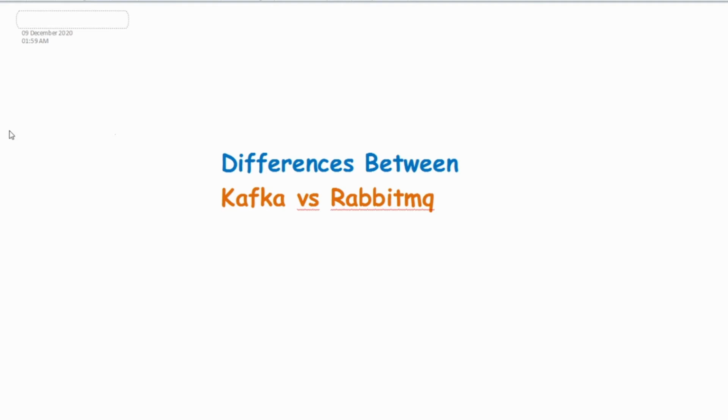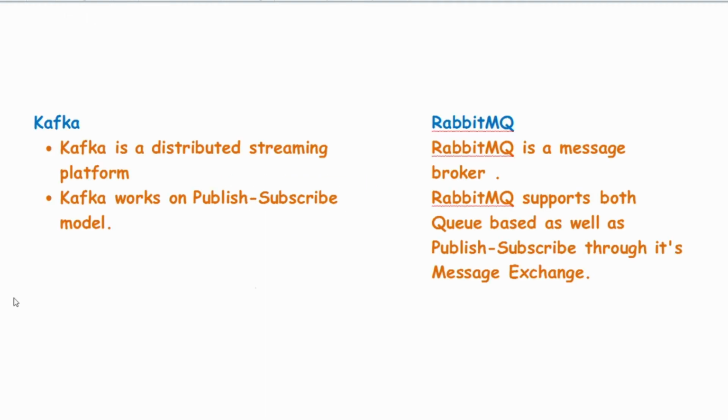Hello everyone. In today's video, we'll see the differences between Kafka and RabbitMQ. Kafka is a distributed streaming platform. It works on a publish-subscribe model, whereas RabbitMQ is a message broker. RabbitMQ supports the queue-based model, but it can also support the publish-subscribe model through its message exchange.